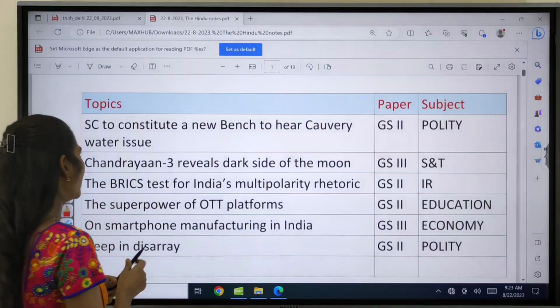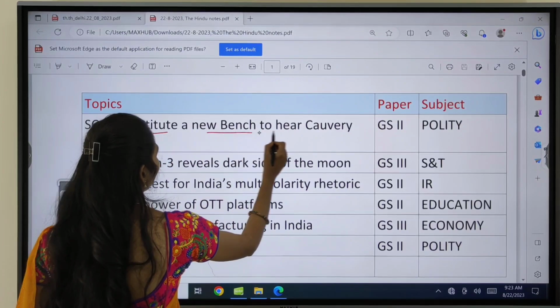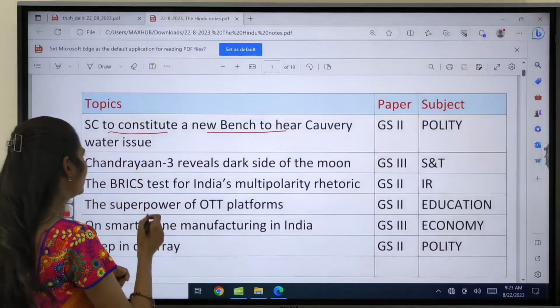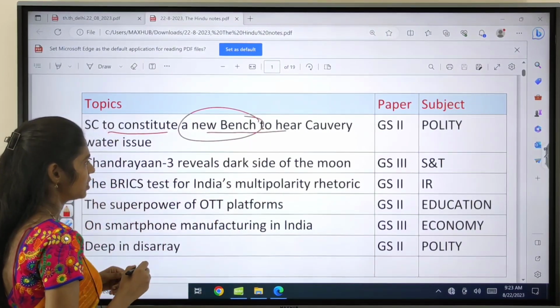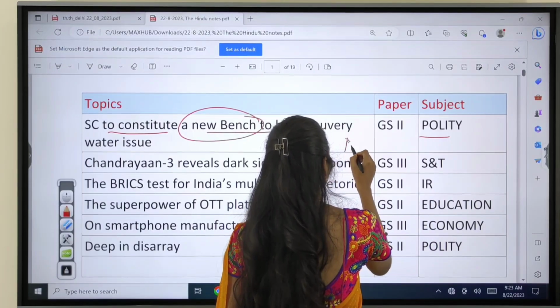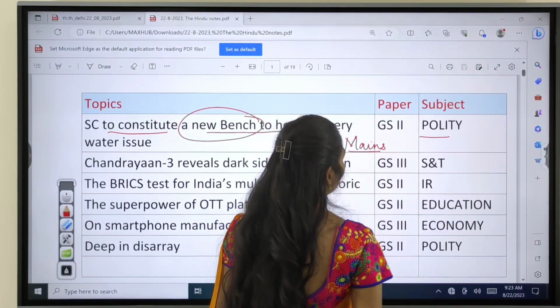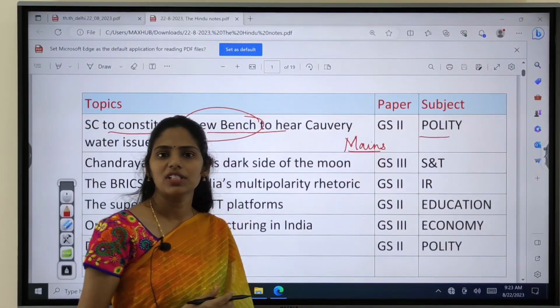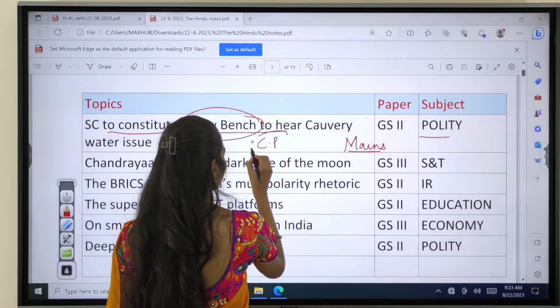The first one is regarding the Supreme Court constituting a new bench to hear the Kaveri dispute. Here you have to know what this new bench is. This topic is important from your polity, and especially from your mains. Even in prelims you can get a question regarding the constitutional provisions.